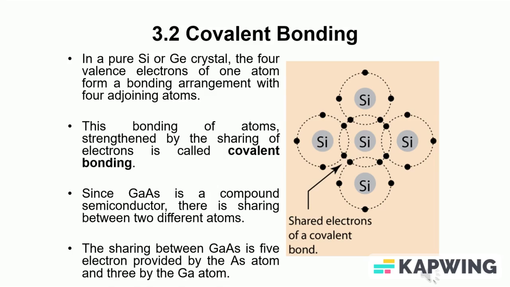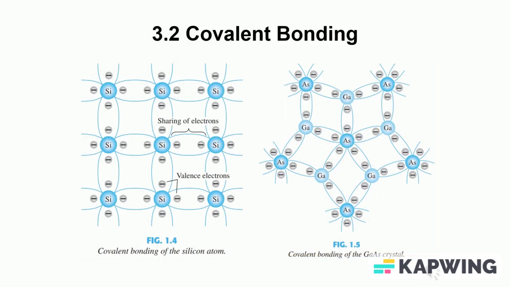Since gallium arsenide is a compound semiconductor, there is sharing between two different atoms. The sharing in gallium arsenide is 5 electrons provided by the arsenic atom and 3 by the gallium atom. On the left-hand side is the covalent bonding of the silicon atom, while on the right is the covalent bonding for the gallium arsenide crystal.